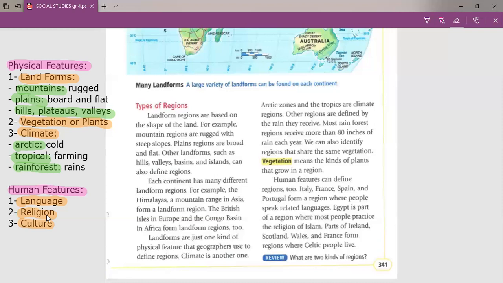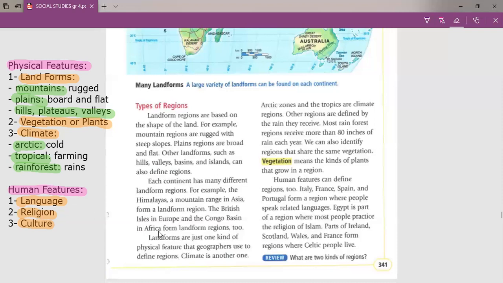Sometimes all the European countries, France, Spain, Italy, Germany, Britain, all of these countries also are religion regions. Why? Because all of these countries share the Christian religion. So here is, guys, sometimes more than one region shares the same feature. I told you, all the Arab countries share the same language and the same religion. All European countries share the same religion too.